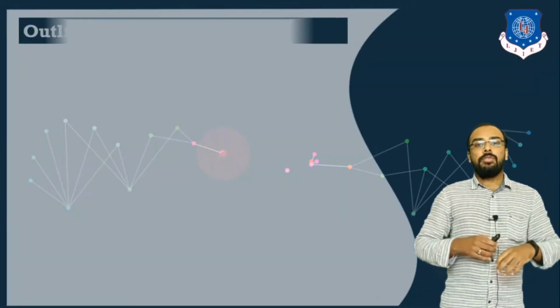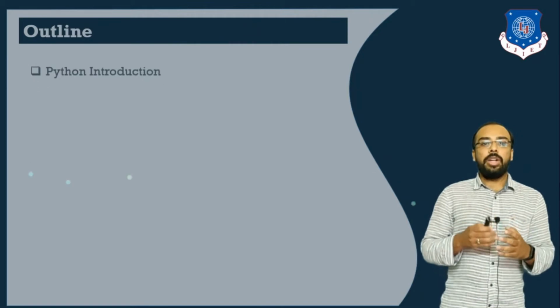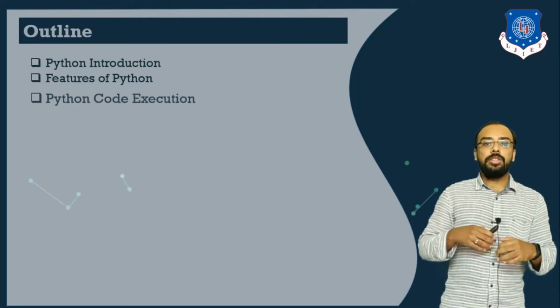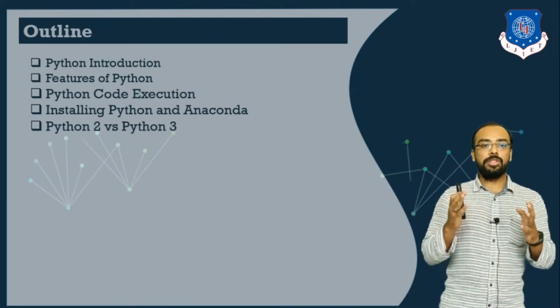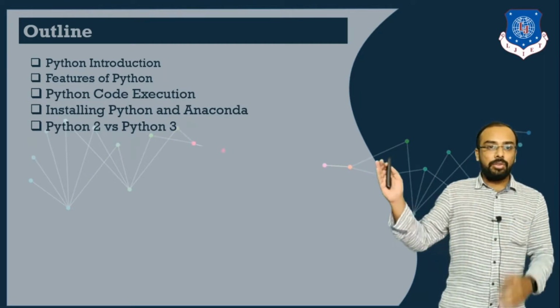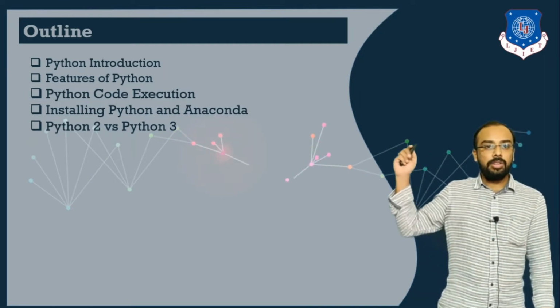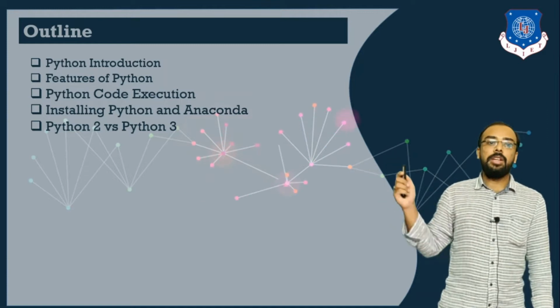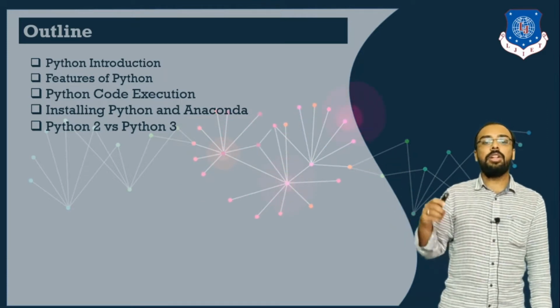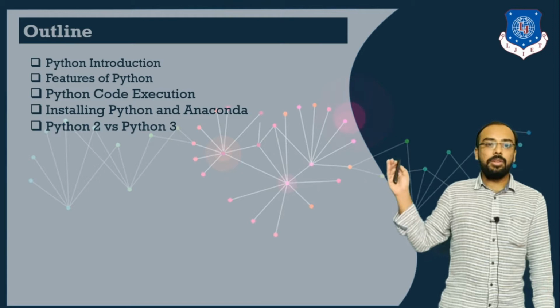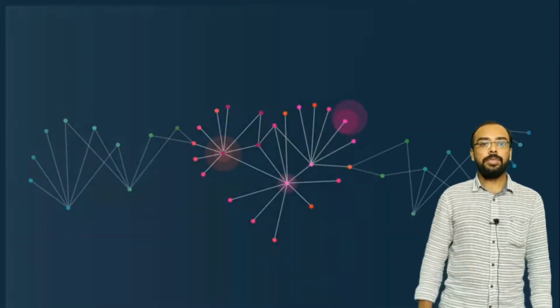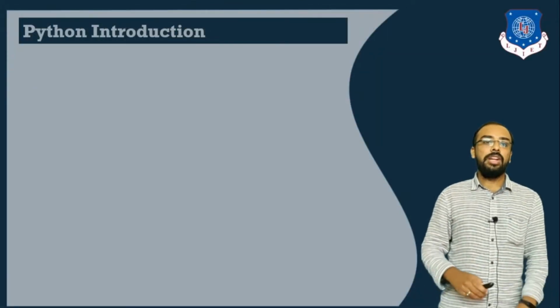So, first we will see what are the different outlines that we will be covering today. That is introduction to Python, what are the different features of Python, execution code of Python, what are the ways in which we can install Python and different software, and what are the major differences between Python version 2 and Python version 3. So let's start with introduction to Python.